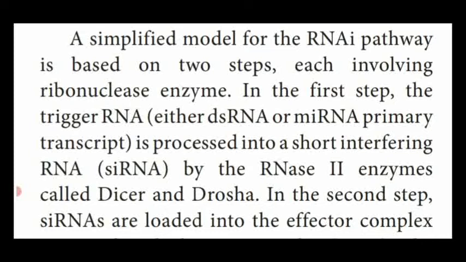This process takes place by the enzyme ribonuclease, or RNase, which contains 2 enzymes. One is Dicer, another one is Drosha. With the help of this Dicer and Drosha only, the trigger RNA is processed into short interfering RNA, siRNA. This is the first step.